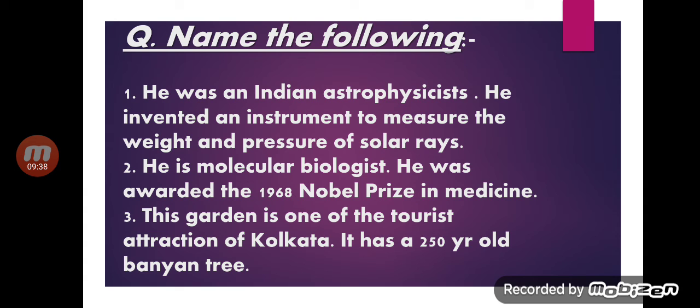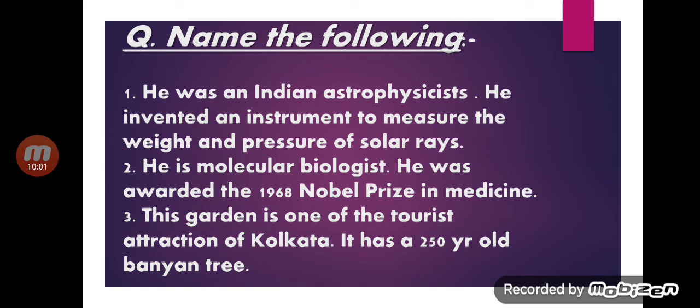So he is a molecular biologist. He was awarded the 1968 Nobel Prize in Medicine. Children, please write the answer, then we will check it later on. Next, this garden is one of the tourist attractions of Kolkata. It has a 250 years old banyan tree.